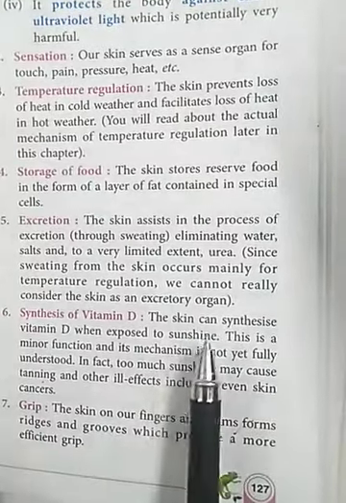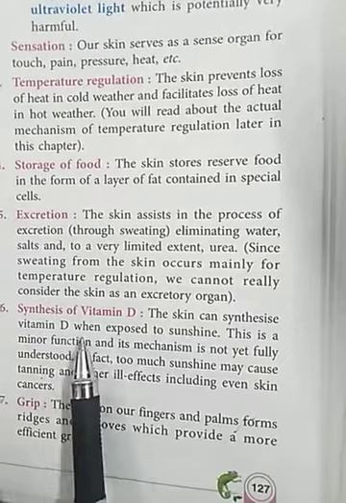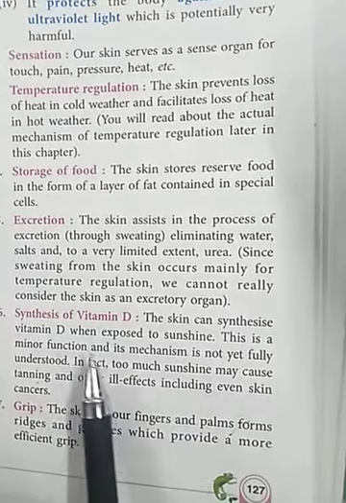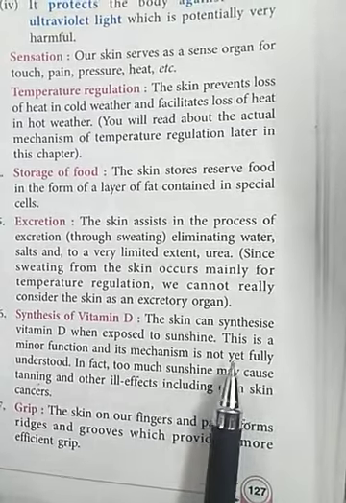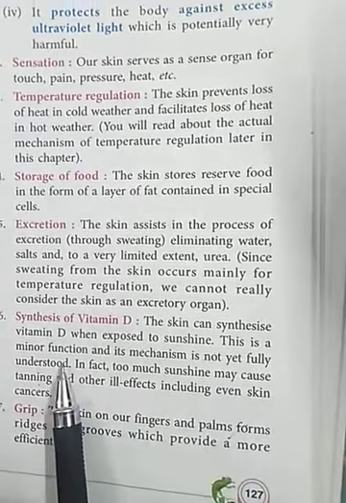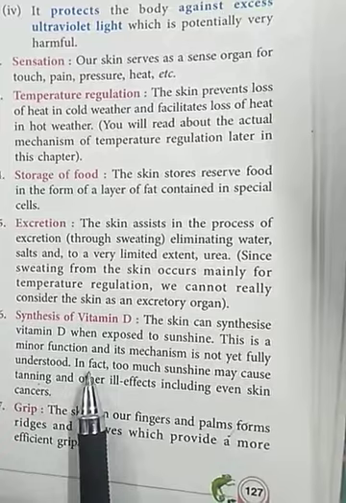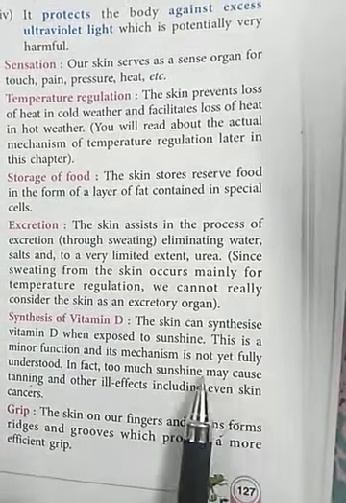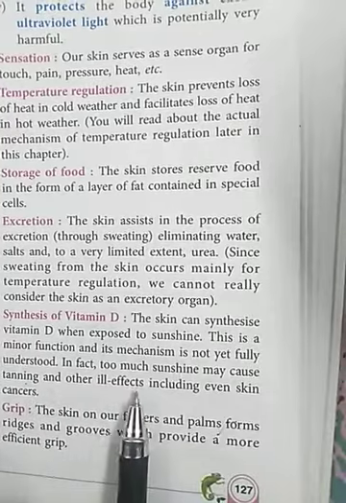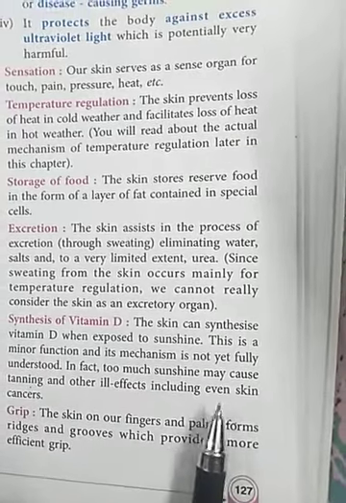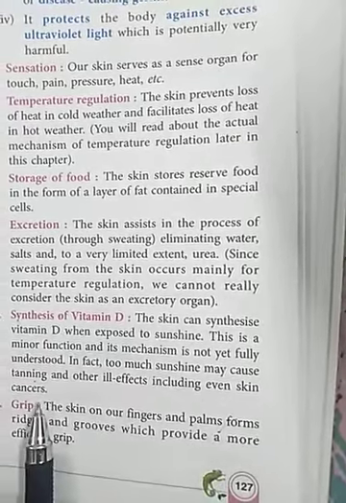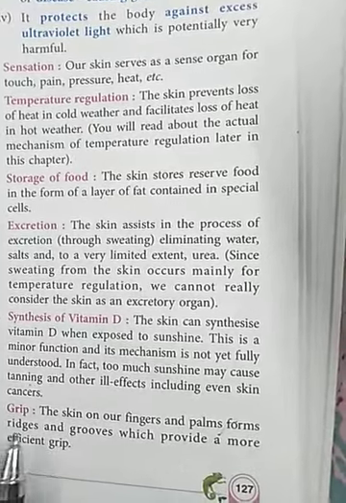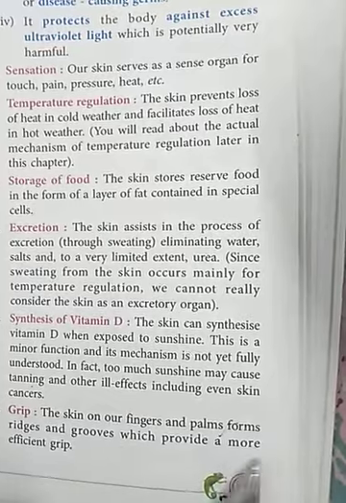Now skin can also synthesize vitamin D when exposed to sunshine. Although this is a very minor function and its mechanism is not yet fully understood, it is also said that if we sit in sunshine for a long time, then it may cause tanning and other ill effects, including even skin cancers. Then skin on our fingers and palms forms ridges and grooves which provide a more efficient grip.